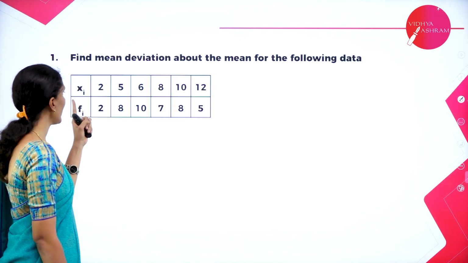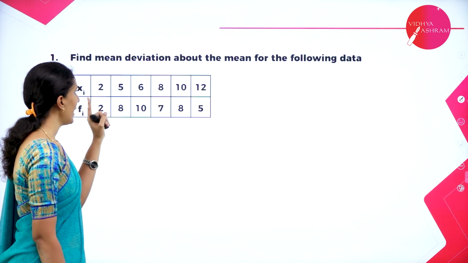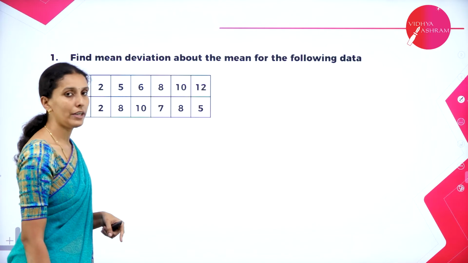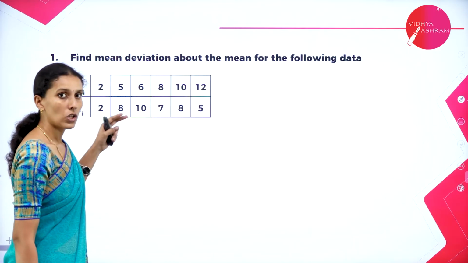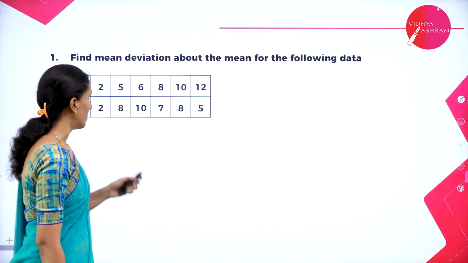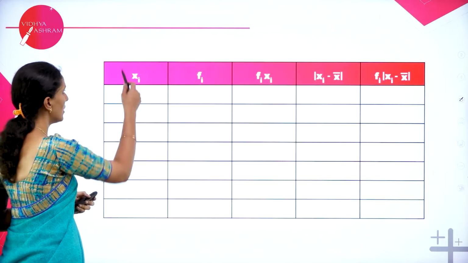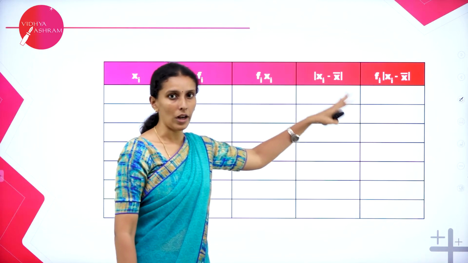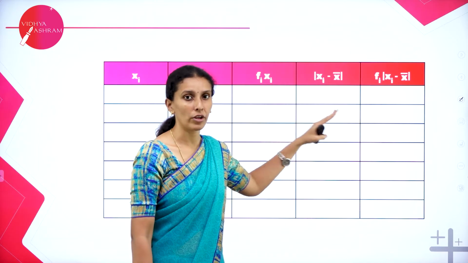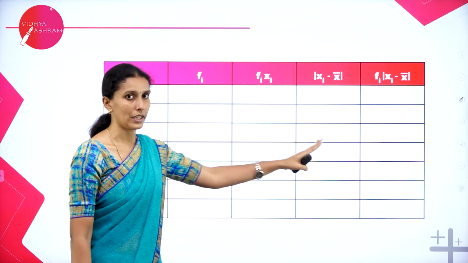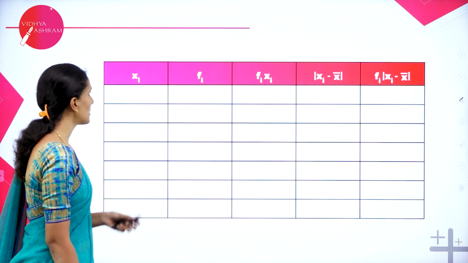So here we have xi: 2, 5, 8, 6, 10, 8, 7, 10, 8, 12, 5. Let's write this in a column. I'm writing the columns required for the calculation. So let's write the terms given here.